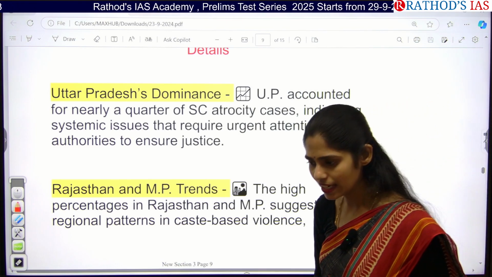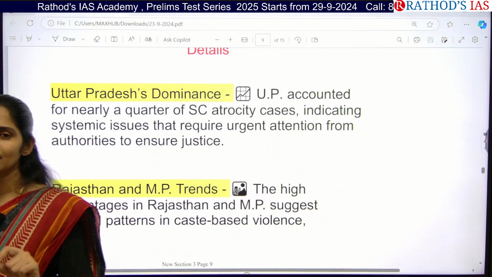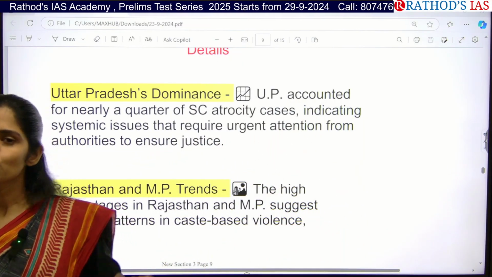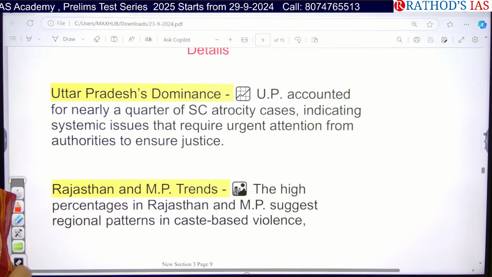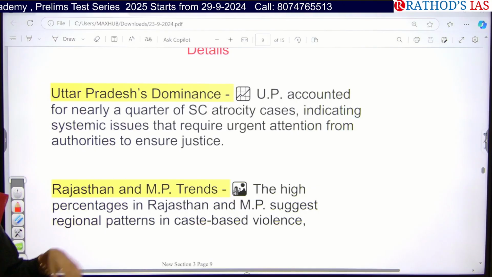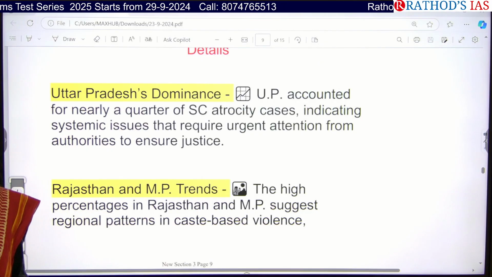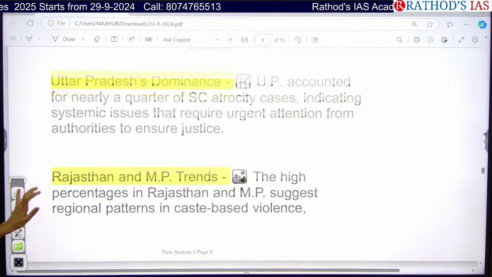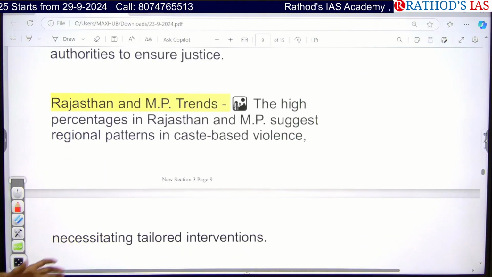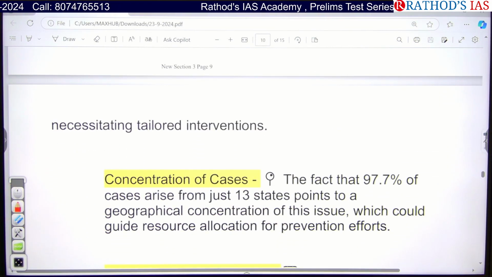So across the country, to decrease atrocities against these SCs and STs, we have the SC/ST Atrocities Act. Despite this legal framework in our country, there is a very low conviction rate in these areas. That means we need to take proper steps to ensure justice for these Dalits. The second place is Rajasthan and MP, so there is a high percentage of cases. That means caste-based violence is highly seen in the northern parts of our country.